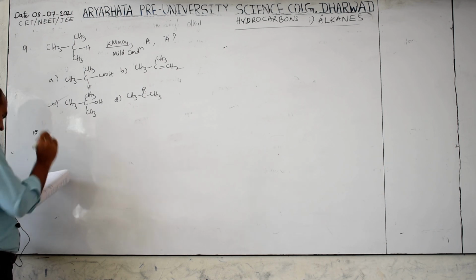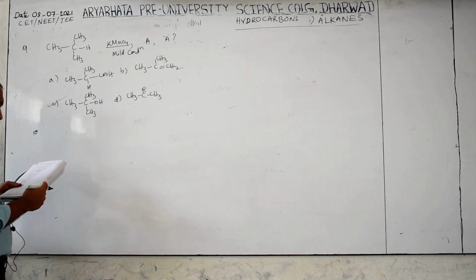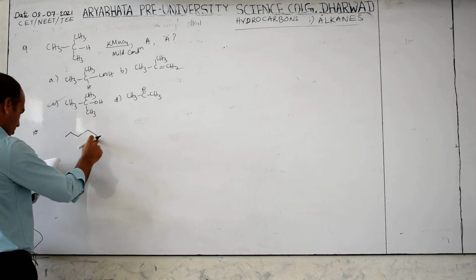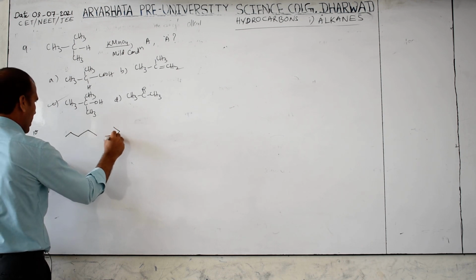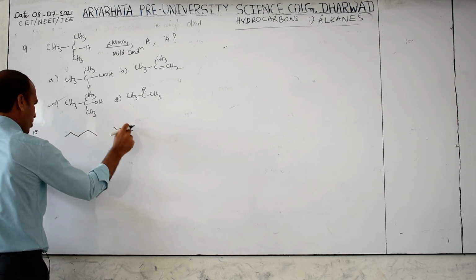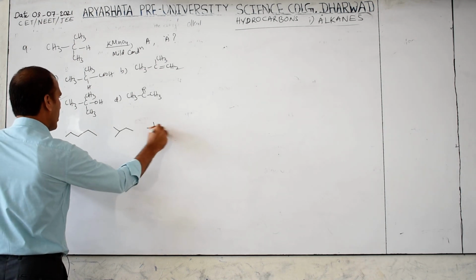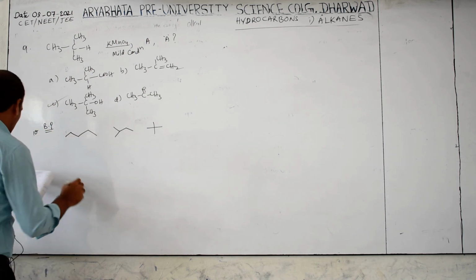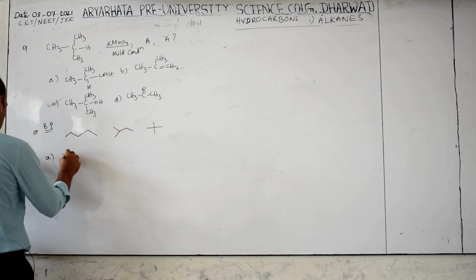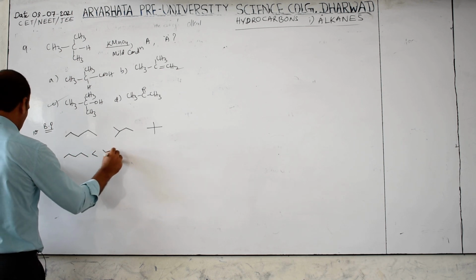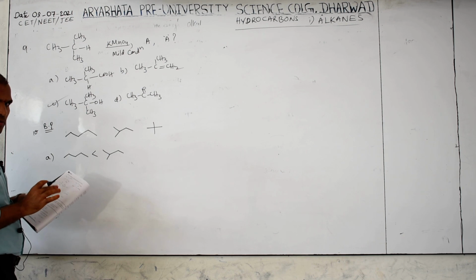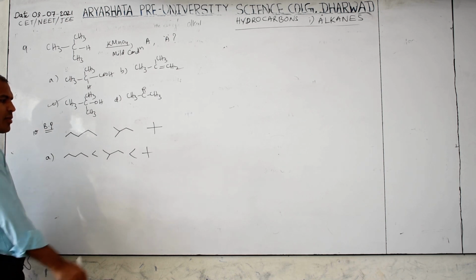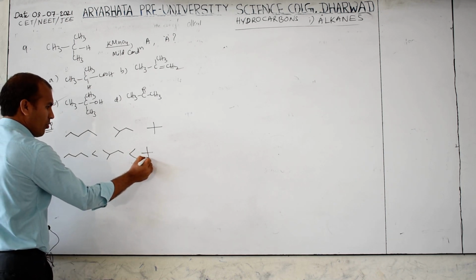Next, the 10th: which of the following is the correct order of boiling point of n-pentane, isopentane, and neopentane? They are asking the boiling point order. So I will write here option A, n-pentane, isopentane. Here in the question the words are given; I am writing structures for easy understanding. And this is neopentane. How many carbons are there? 1, 2, 3, 4, 5.